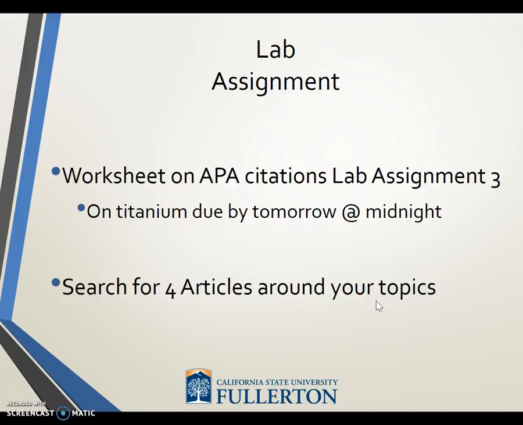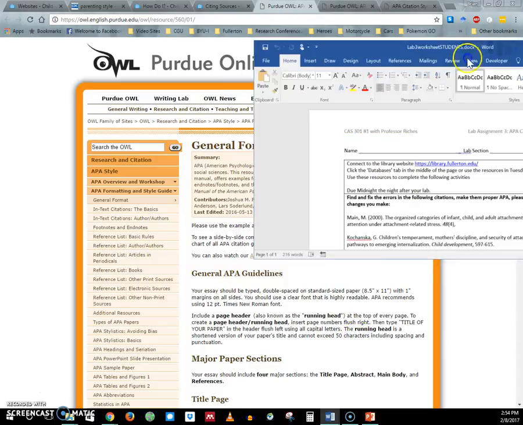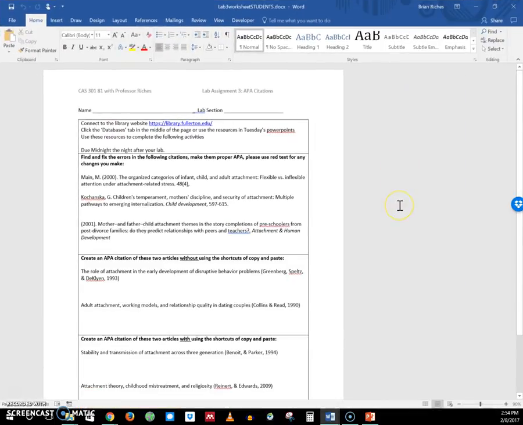I believe that was all the things I wanted to show you. Let me just double check. Yep, that is correct. The next thing I want to show you is your worksheet. So that OWL at Purdue, the APA manual, those things will be really useful for this assignment. And I will show you, you can download it on Titanium. Here is the Lab 3 worksheet. I will zoom in a little bit.